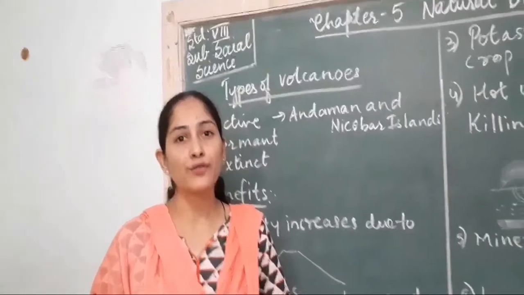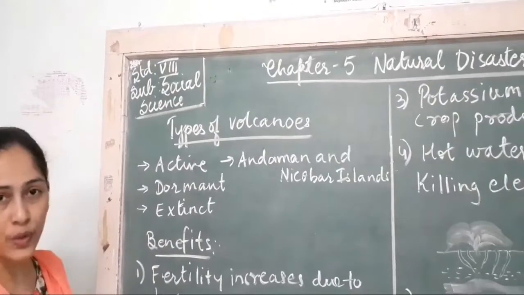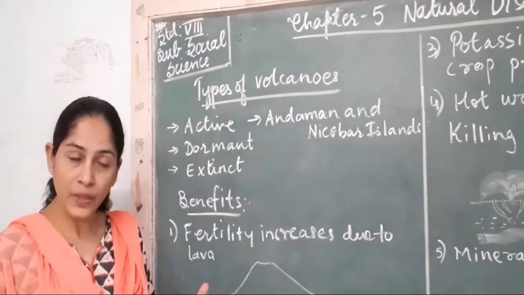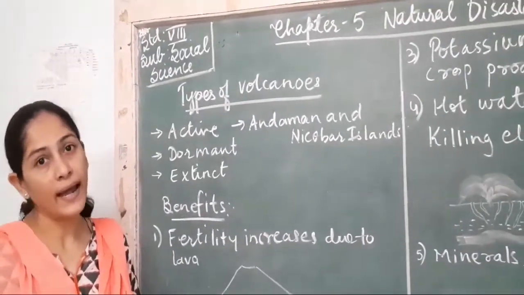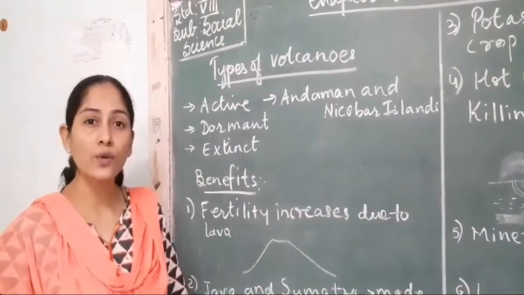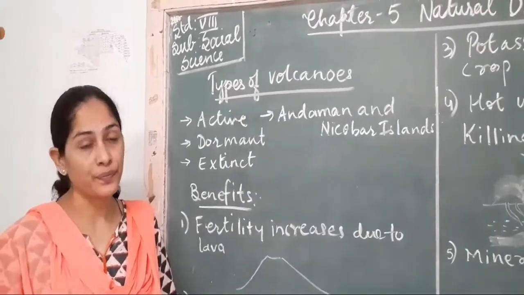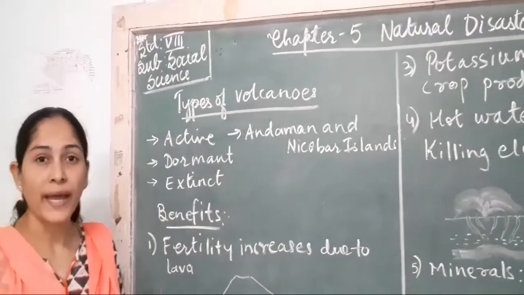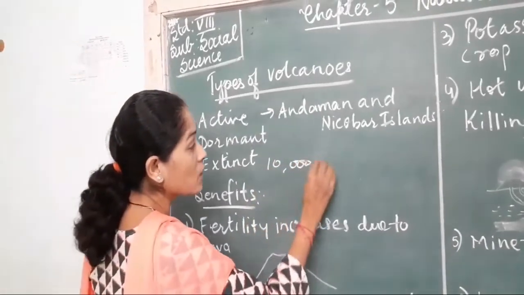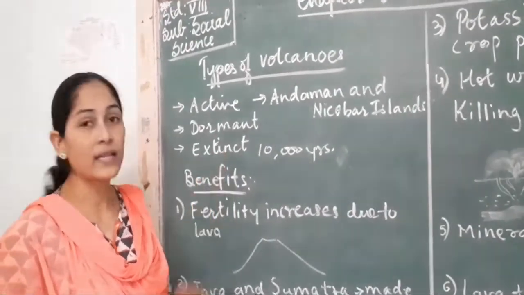Now let us do types of volcanoes. There are three types of volcanoes. First is active volcano. What is active volcano? Active volcanoes are those volcanoes which have erupted recently and in future they will erupt again. Next is dormant volcanoes. Dormant volcanoes are those volcanoes which haven't erupted for a long period of time, but they will erupt in future. And the third is extinct volcano. Extinct volcanoes are those volcanoes which haven't erupted for at least 10,000 years and are not expected to erupt in future also. So they are extinct volcanoes.